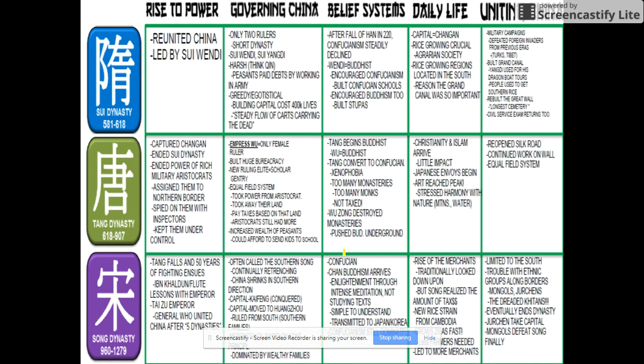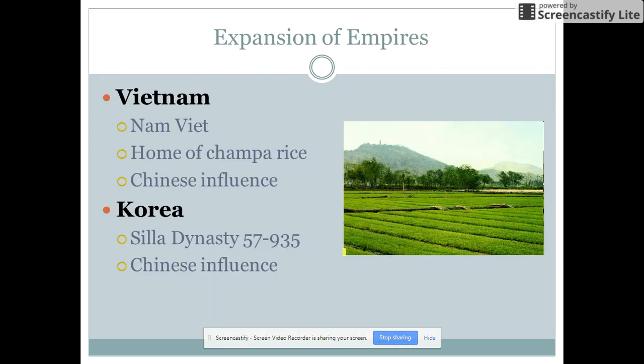Again, here's another thing so that y'all can pause this and go back and look at the differences between the Sui, Tang, and Song dynasties. Now on to the other East Asia countries.